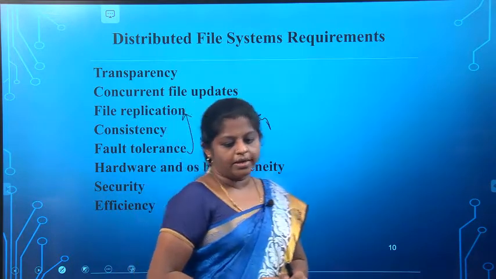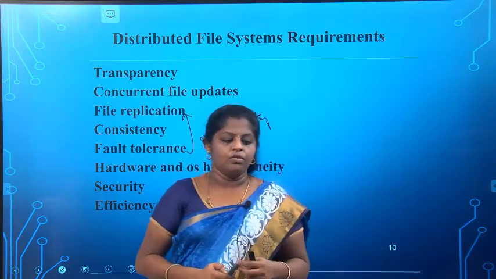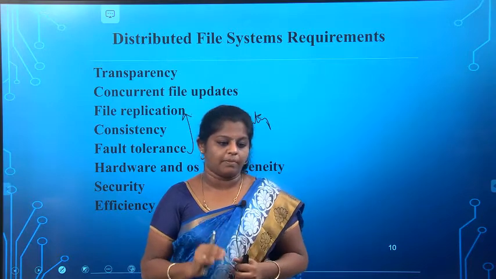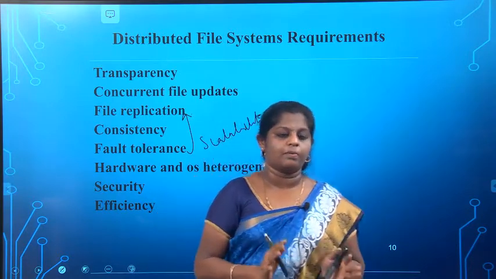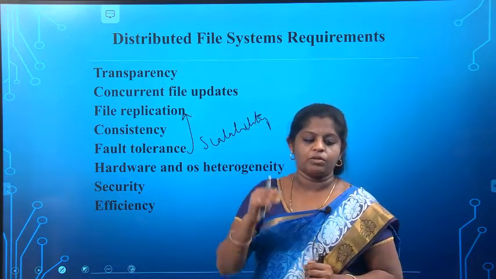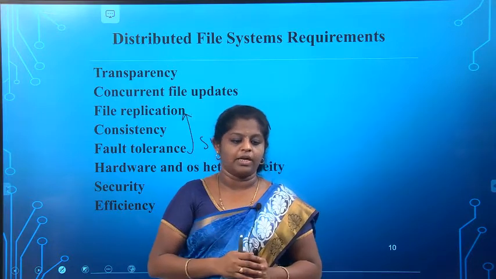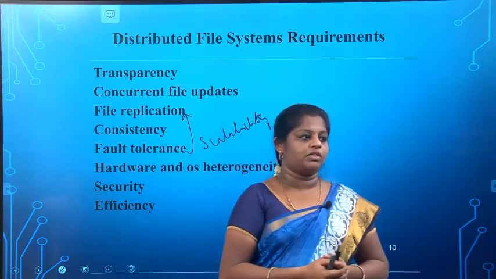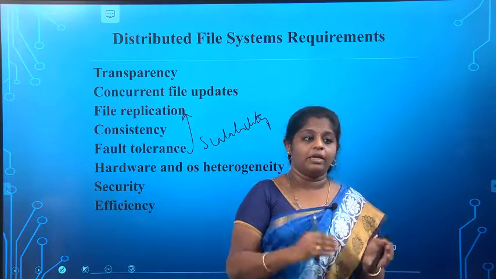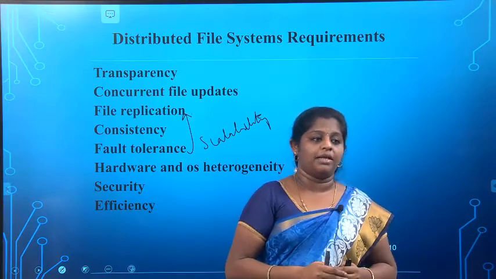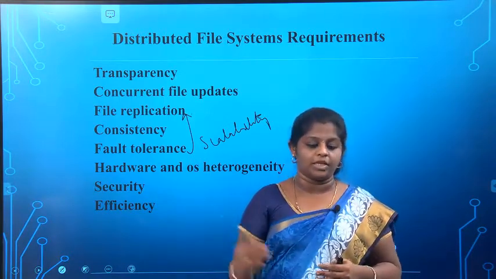Okay. Next, few file services support replication fully, but most support caching of files or portions of files locally, a limited form of replication. It won't keep the entire copy in some other place, only a portion of the files will be in some other place.